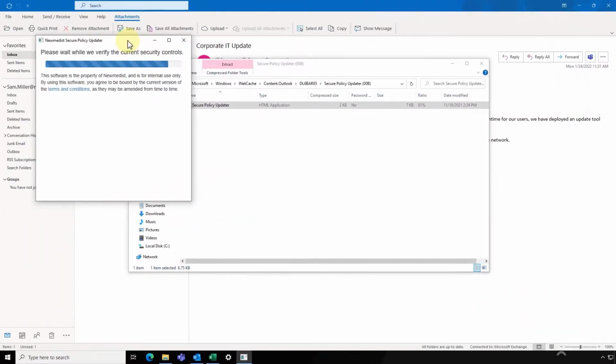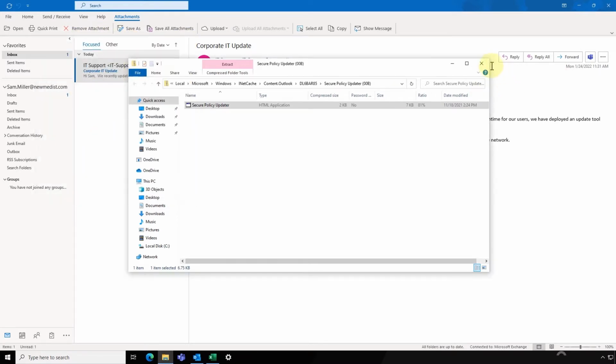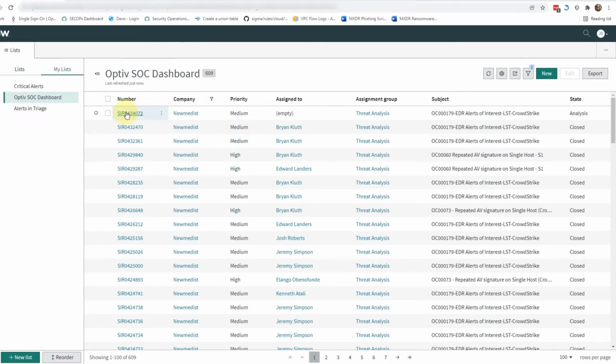Sam assumes the update is complete and that he can go about his work. He is unaware of the unauthorized access to his computer. Fortunately, New Medist is an Optiv MXDR client.